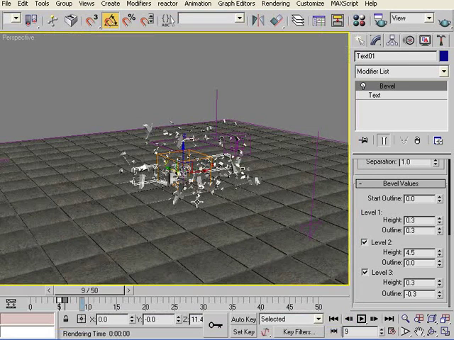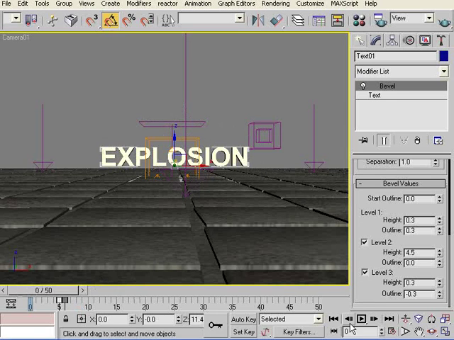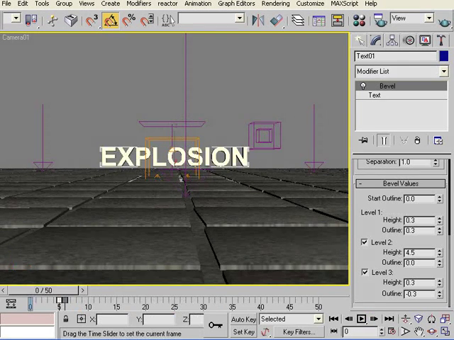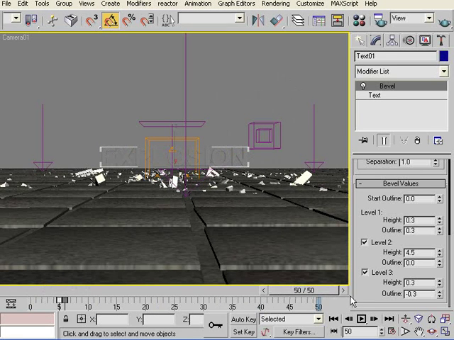Okay. Now if you select the camera, this side looks. Some of the text you can see that they are just penetrating the surface of the floor.